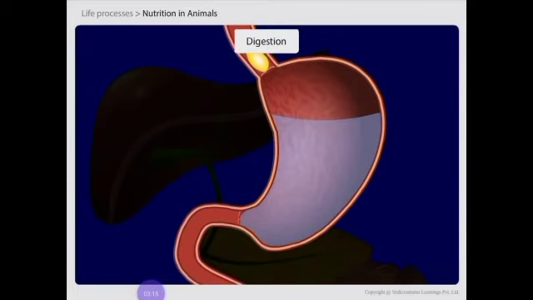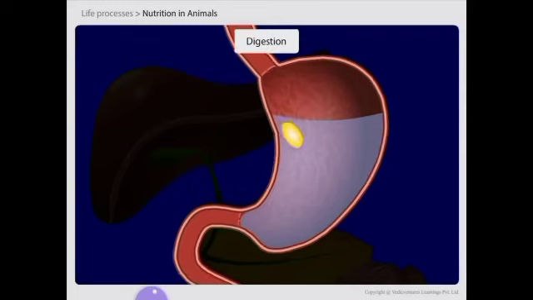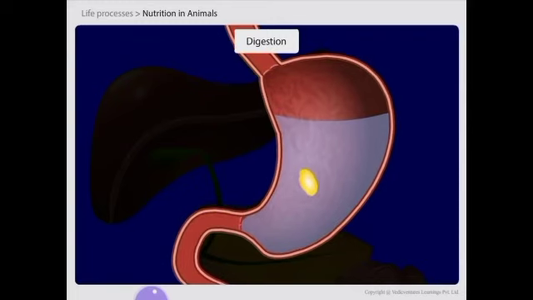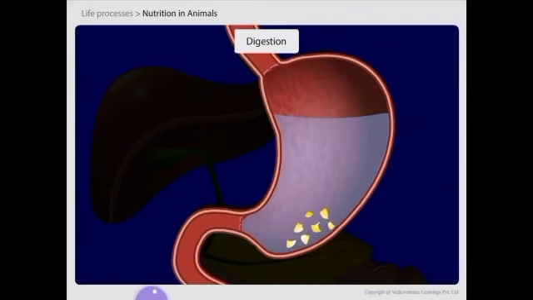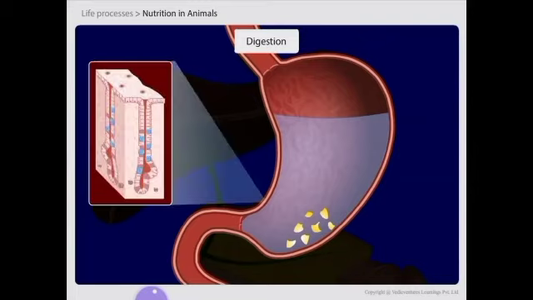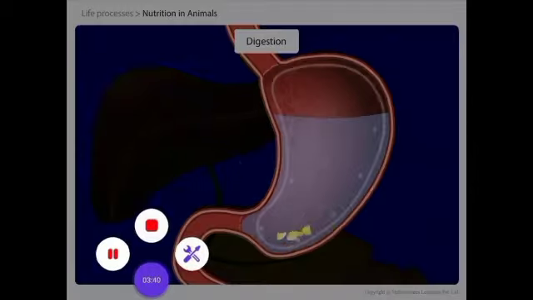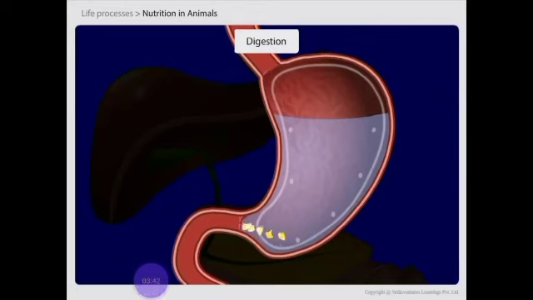The esophagus opens into the stomach. It is a J-shaped organ. It is a sac-like organ. The stomach secretes an acid called hydrochloric acid that kills bacteria present in the food and digests it into a simpler form. Digestion of food, especially protein, continues in the stomach. When food is partially digested, it is transferred into the small intestine.